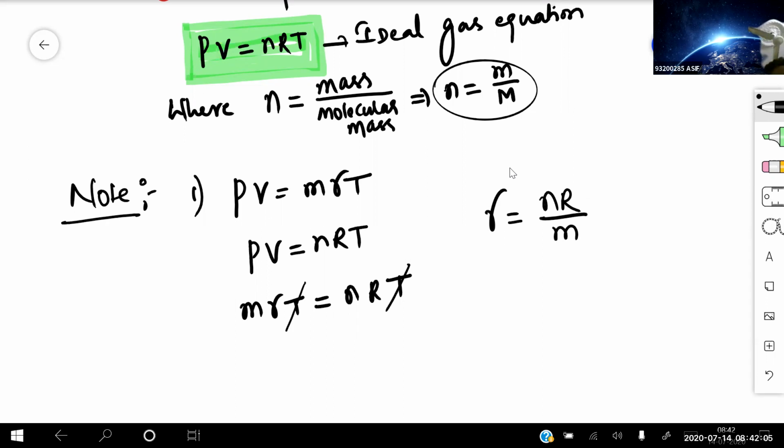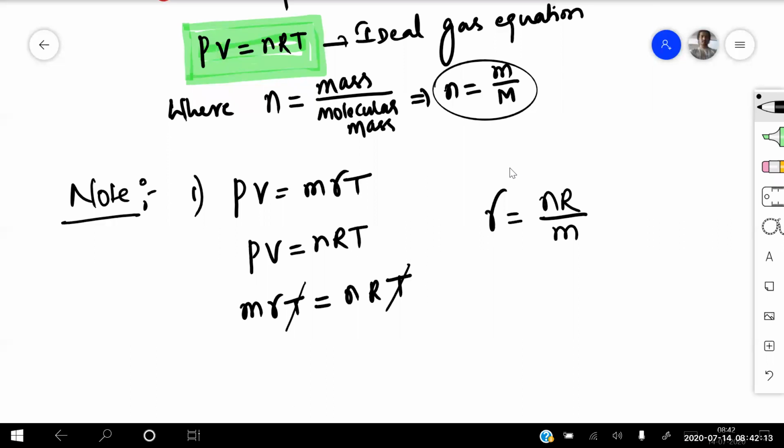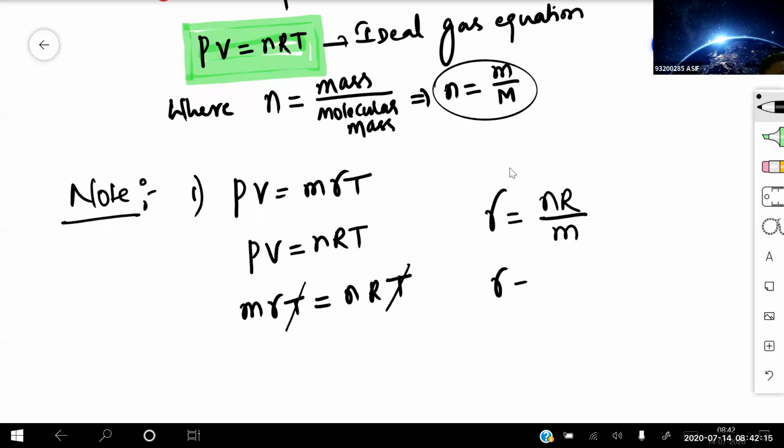Now see, small n by capital M can be written as, can anyone tell me the relation? n by m, isn't it? See above, I have written small n is equal to small m by capital M. So if I take n by m, that will become 1 by M. So this can be written as capital R divided by capital M. Can I write like this?